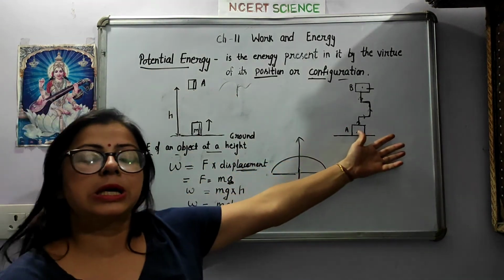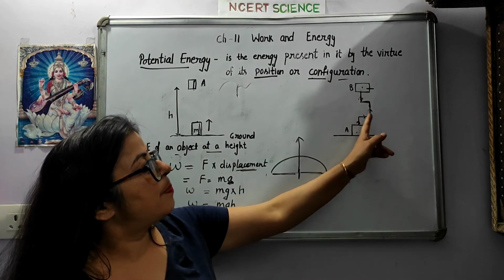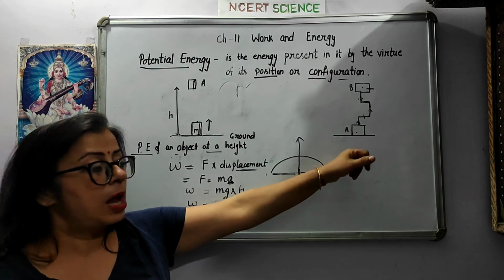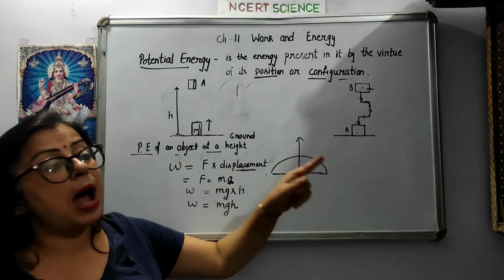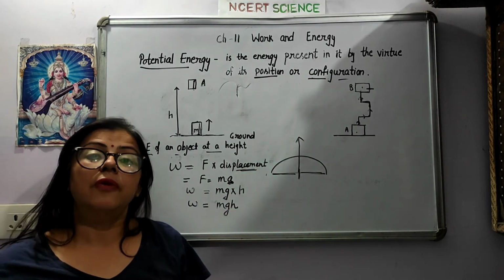Now come to the next condition, when the path is not straight. Here the path is not straight, although the box is lying on the floor and the mass of that box is also m. In that condition, what do you think the work done would be?